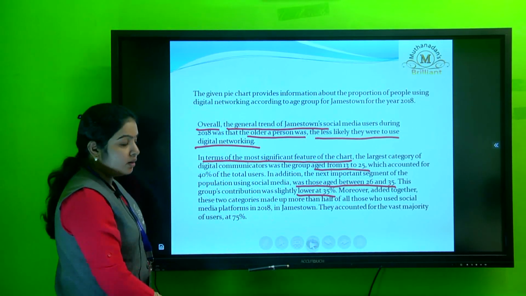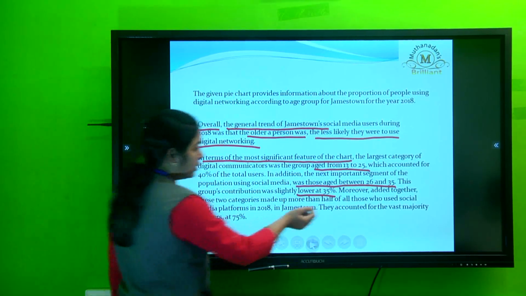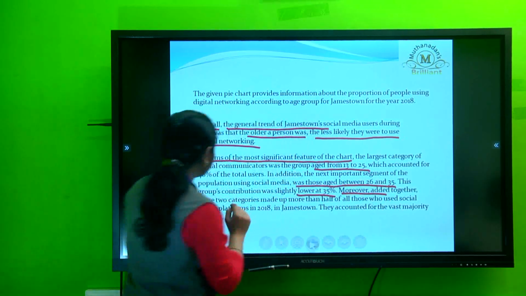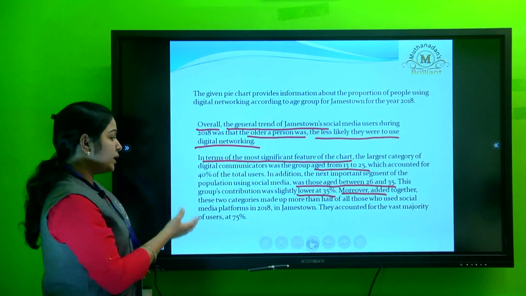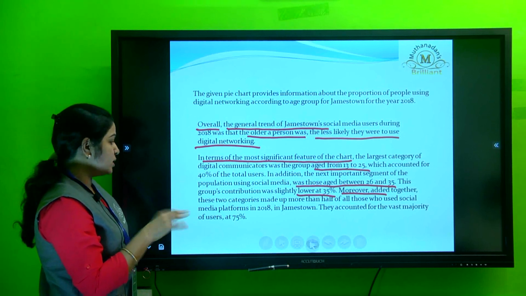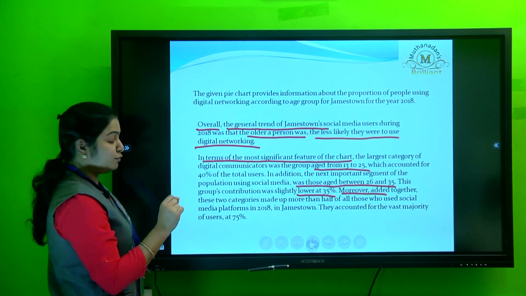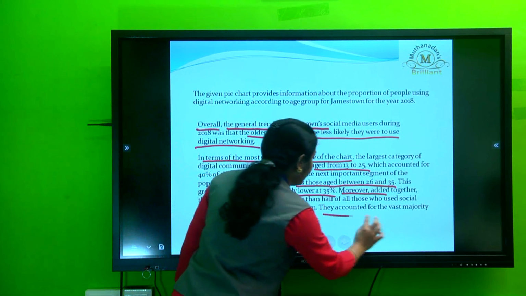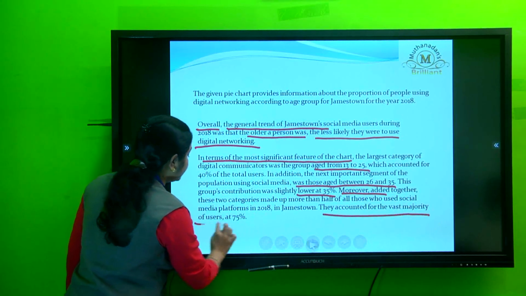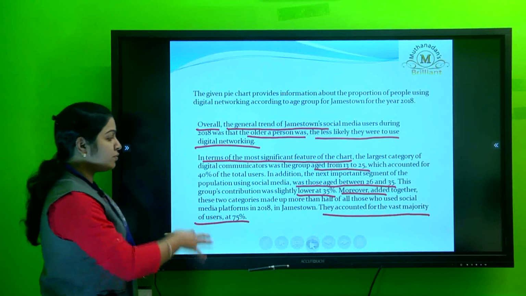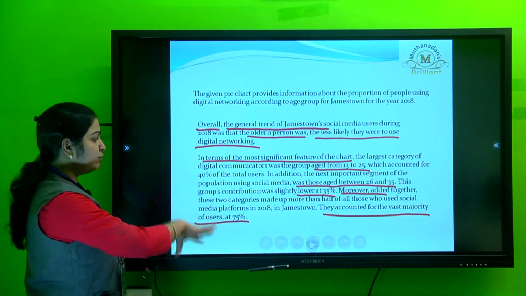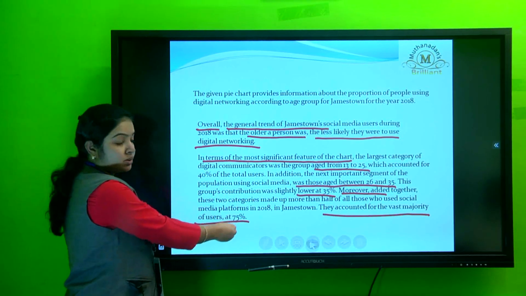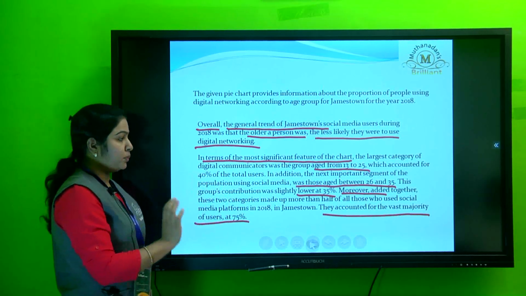Moreover, you are giving a transition word, moreover. Added together, these two categories made up more than half of all those who used social media platforms in 2018 in Jamestown. They accounted for the vast majority of users at 75%. So we have clubbed together the 40 and 35 and made it to the whole as 75%.